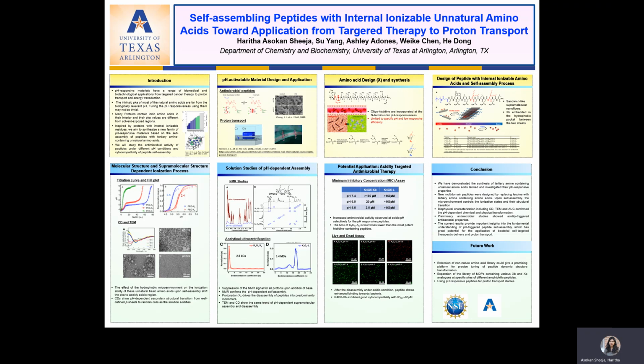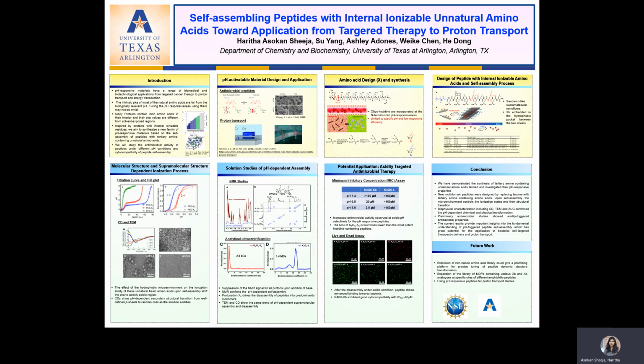Inspired by this, we aim to synthesize a new family of pH responsive materials based on self assembly of peptides with tertiary amine containing unnatural amino acid. So, a previous study from our lab shows the peptides with alternating leucine and glutamine drive the formation of sandwich-like nanofibers. By introducing histidine to this sequence, we have shown the synthesis of pH responsive peptides which have antimicrobial property.